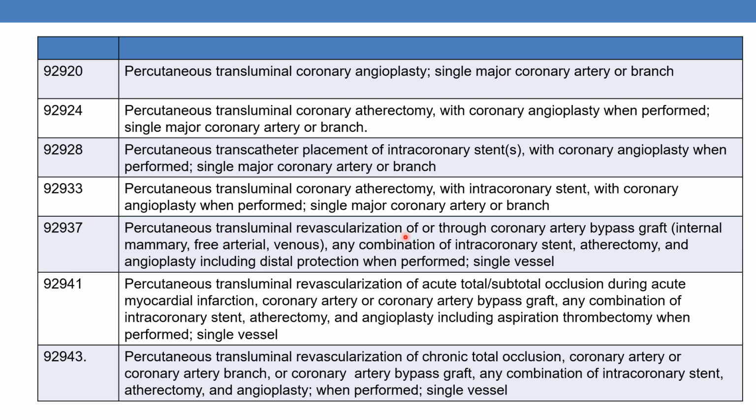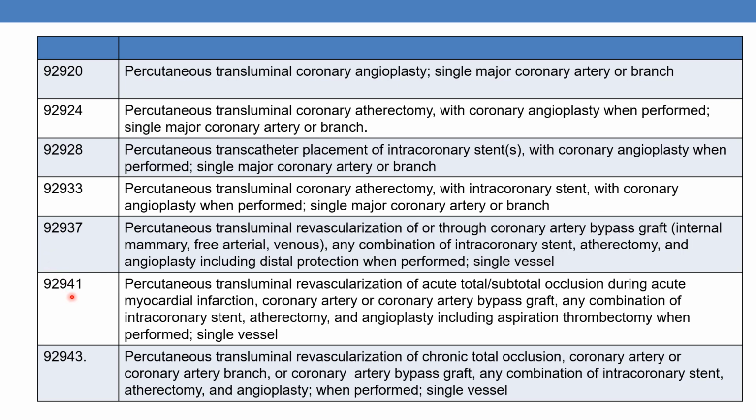The next is 92937: percutaneous transluminal revascularization of or through the coronary artery bypass graft. So these are the base codes for bypass: internal mammary, free, arterial or venous. Any combination of the intracoronary stent, atherectomy and angioplasty, including distal protection. We have discussed this also. Embolic protection devices, including distal protection, when performed, single vessel.